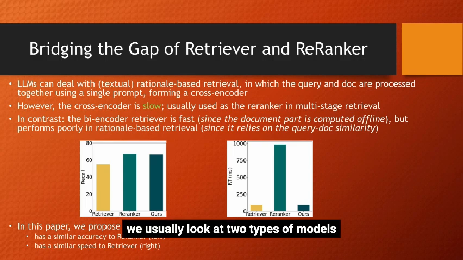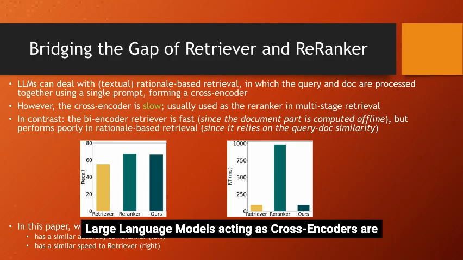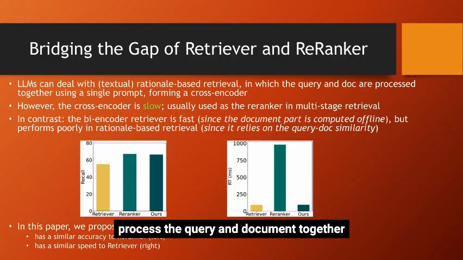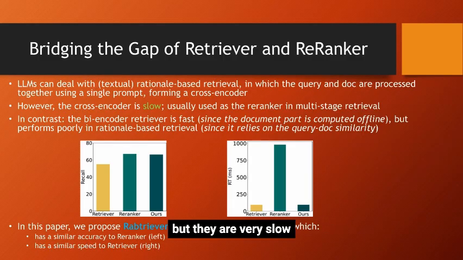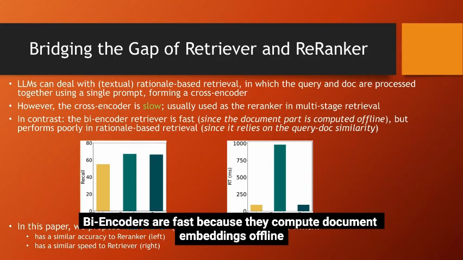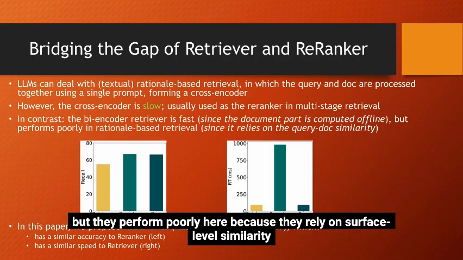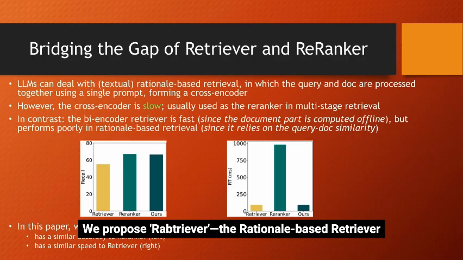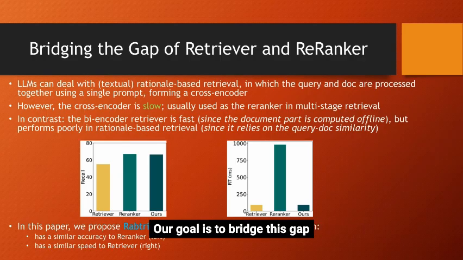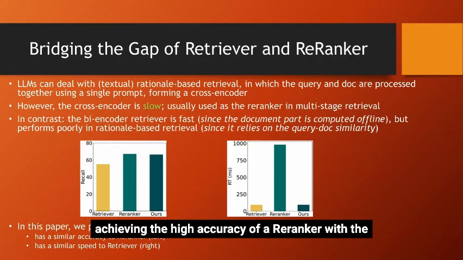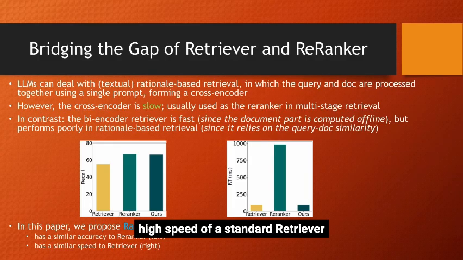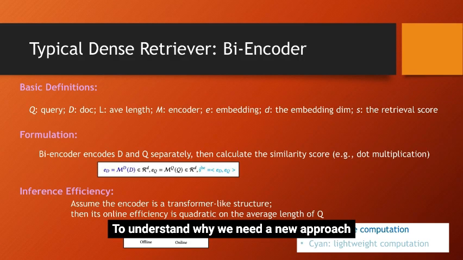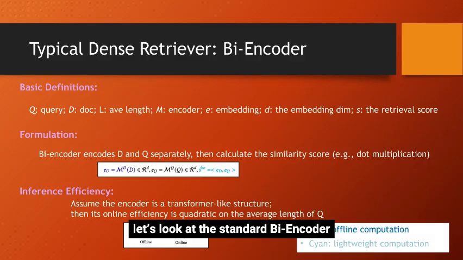To solve this, we usually look at two types of models. Large language models acting as cross-encoders are great at rationale-based retrieval because they process the query and document together, but they are very slow. On the other hand, biencoders are fast because they compute document embeddings offline, but they perform poorly here because they rely on surface-level similarity. We propose RaBTriever, the rationale-based retriever. Our goal is to bridge this gap, achieving the high accuracy of a re-ranker with the high speed of a standard retriever. To understand why we need a new approach, let's look at the standard biencoder.